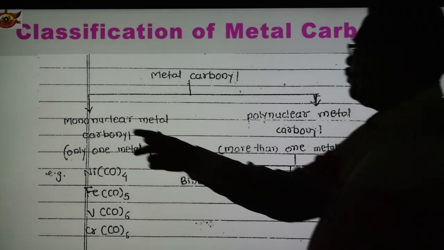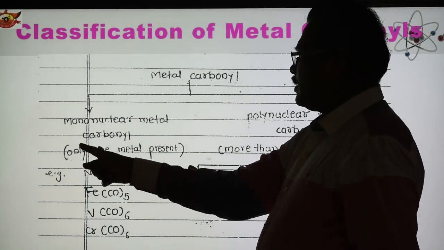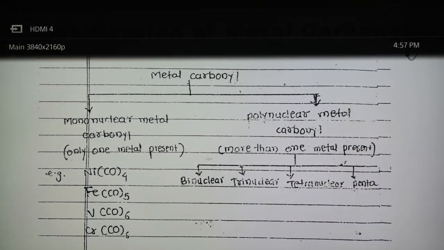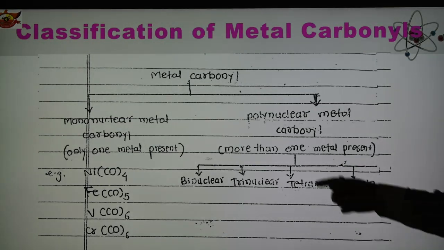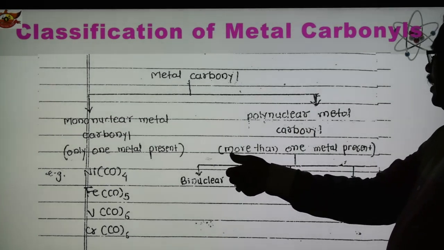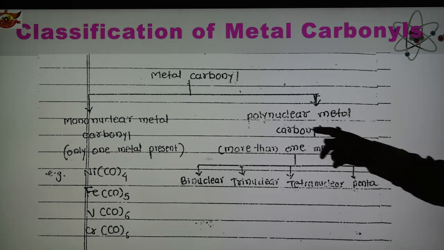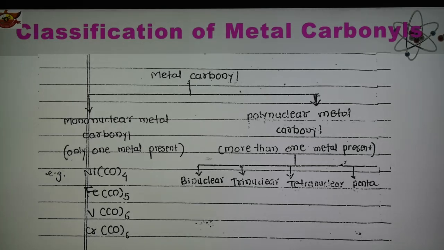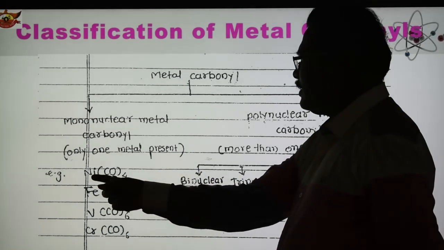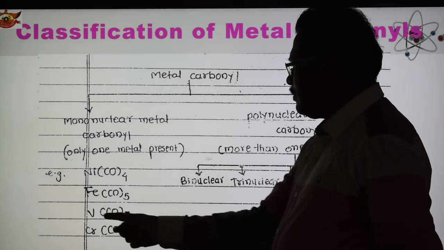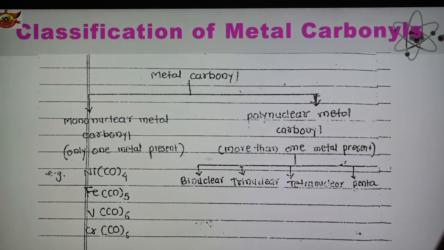Mono means one. So the compound which contains only one metal is known as mononuclear. In the case of polynuclear, poly means many, so more than one metal is present in the compound, and they are known as polynuclear metal carbonyls. Mainly there are two types, and examples of mononuclear carbonyls given here are nickel tetracarbonyl, iron pentacarbonyl, vanadium hexacarbonyl, and chromium hexacarbonyl.